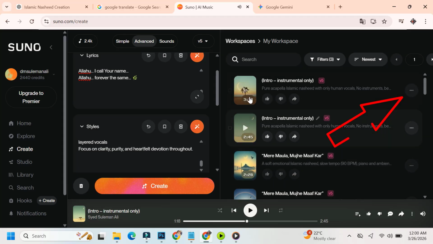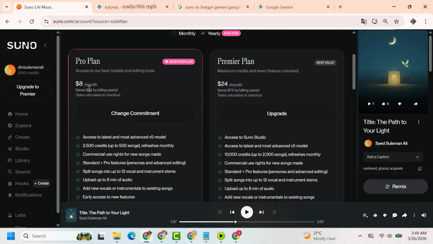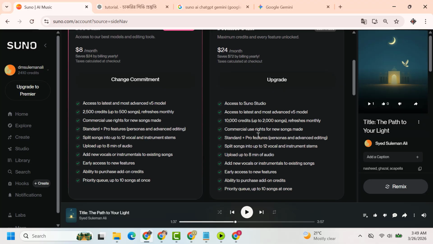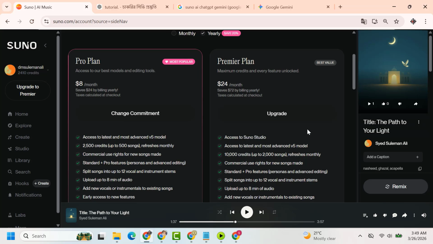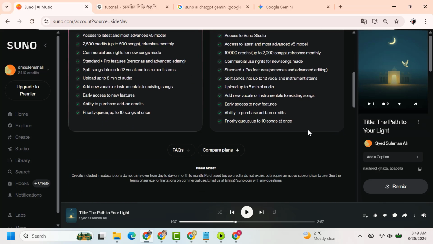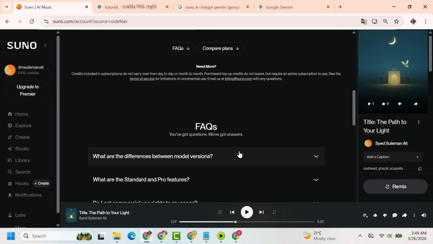To download the song, click the 3 dots. Click Download. Free users can download in MP3. Important: free songs are not allowed for commercial use. You can use them for personal use, but not sell them or use them fully on YouTube professionally. For commercial use, you need to buy a plan. Suno has paid plans like Pro, where you get more credits and can use songs professionally.